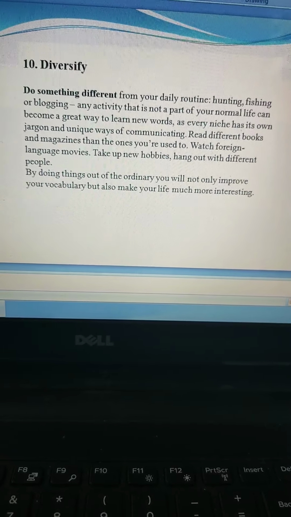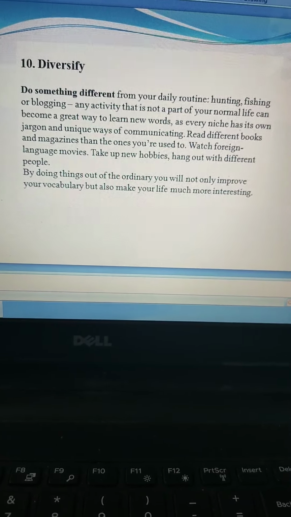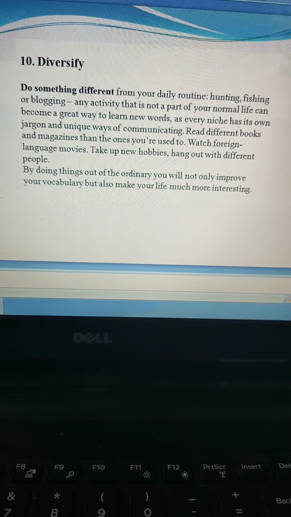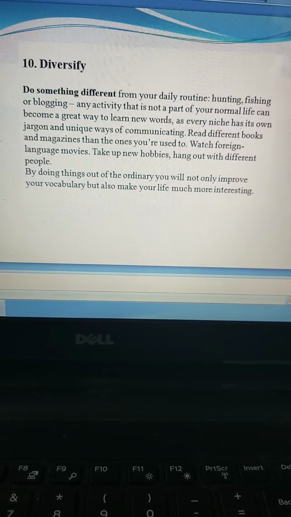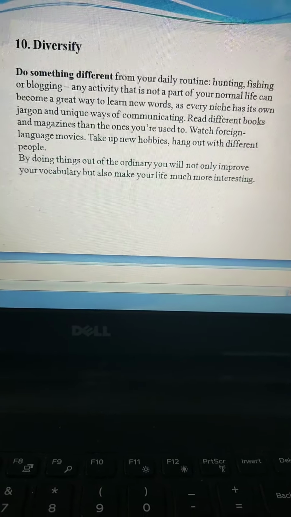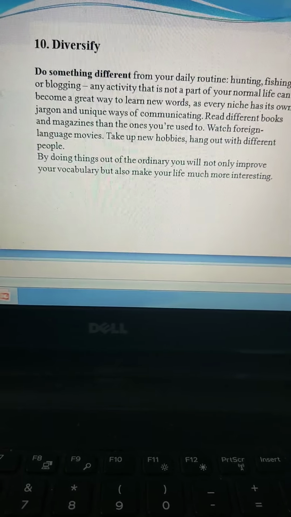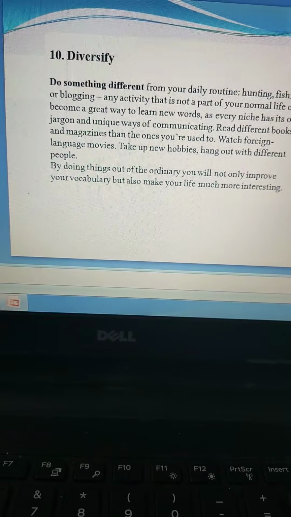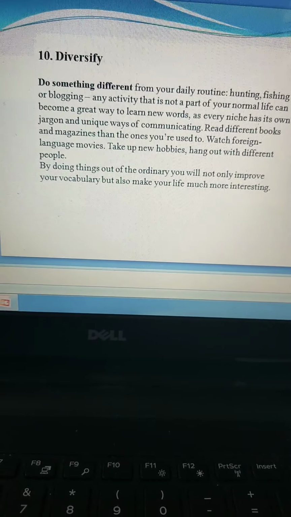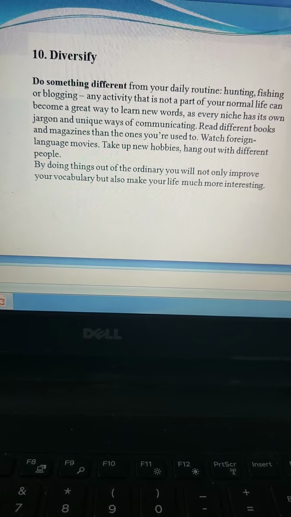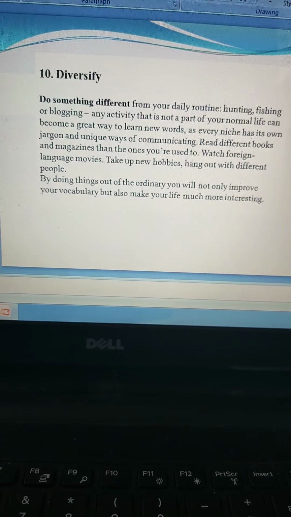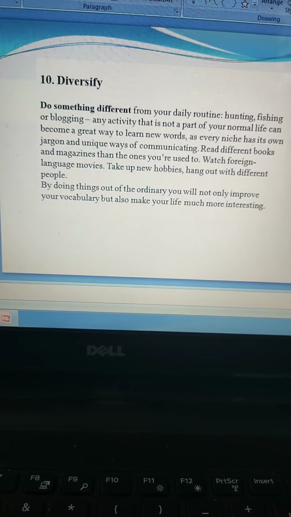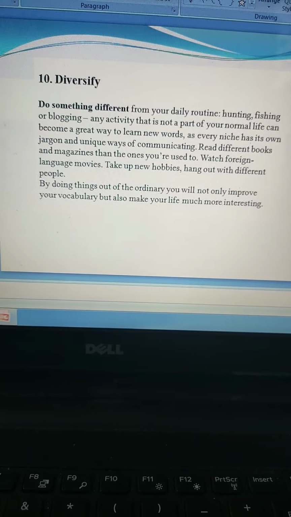And coming to the last tip, it is to diversify. I was talking to you the other day. I said do something different. Diversify is to do something differently, different from your daily routine. Pick up a hobby which is not common. Singing and dancing and stuff like that are very common, right? So I would want you to do something different now. For example, hunting and fishing or even blogging are considered some new, different methods of relaxation or hobbies.